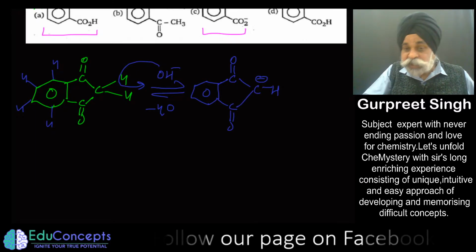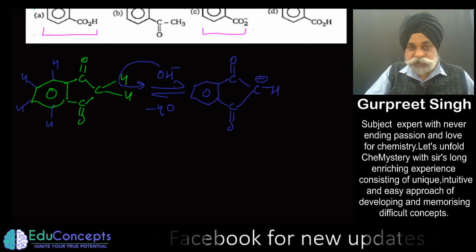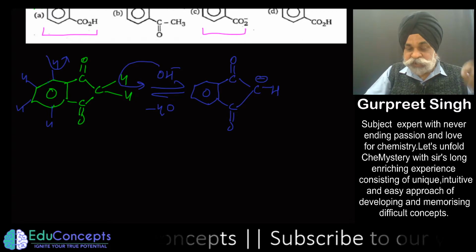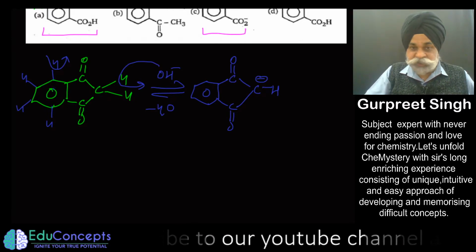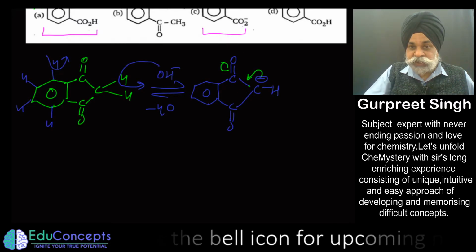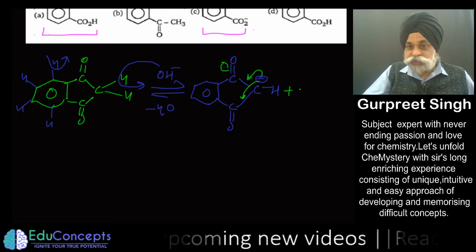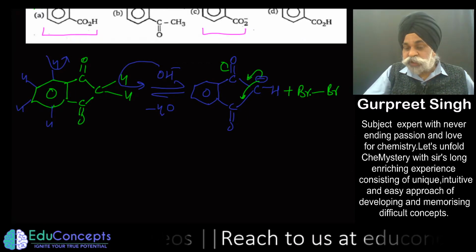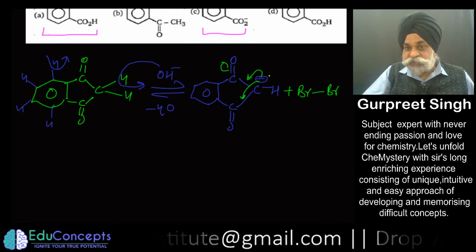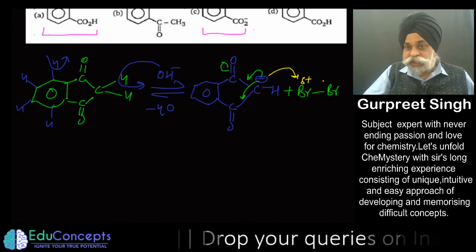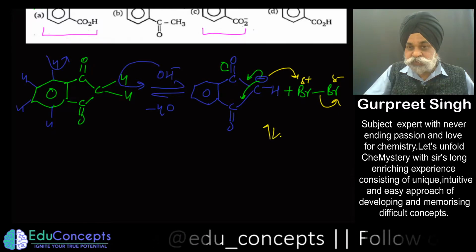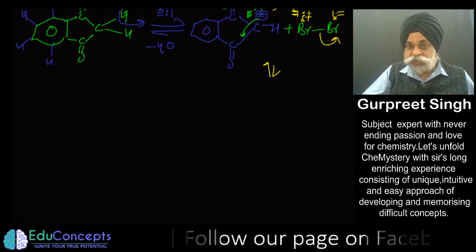In one question I'm going to tell you a few more things, like why this hydrogen is not acidic: because the carbanion which we get is on the benzene, which is not stable. It won't be delocalized much. So this one would be more delocalized. Just see, it can delocalize to this side as well as to this side. Now, bromine is a non-polar molecule which would not have any polarity, but as soon as this negative charge comes on this carbon, it tends to create a polarity. As a consequence, this will go out and you end up getting first monobromination.